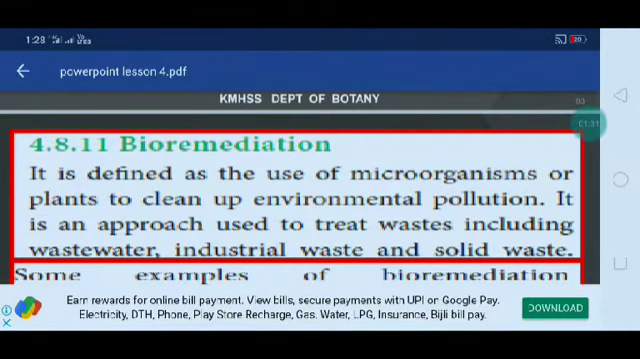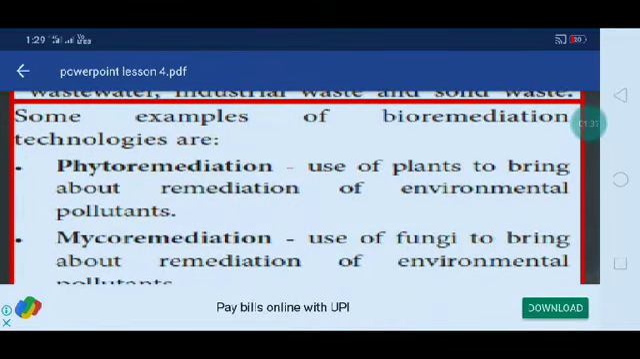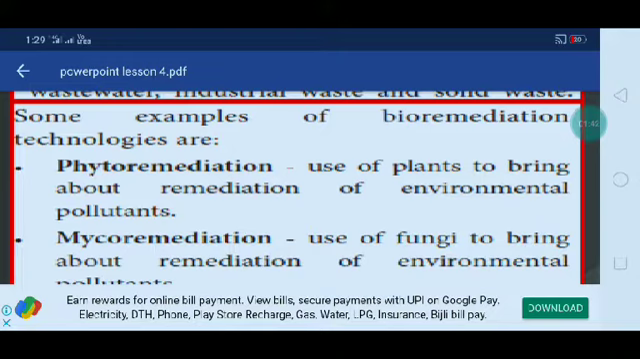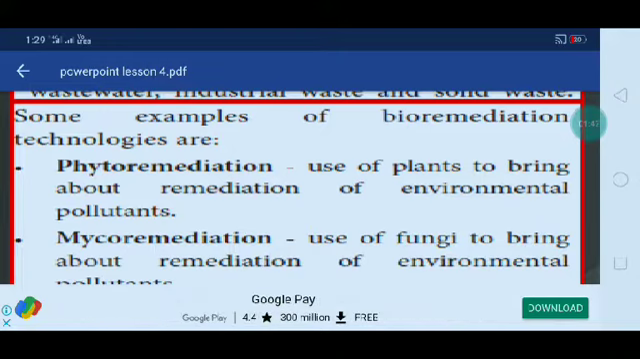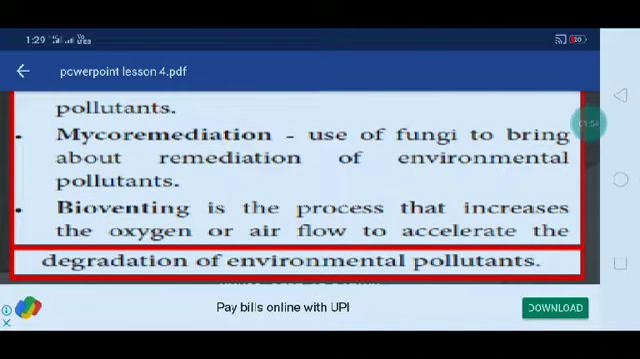So it is an approach used to treat wastes, including wastewater, industrial waste and solid waste. That's all. Now, there are some examples. First one, phytoremediation: use of plants to bring about remediation of environmental pollution. With the help of plants to bring about the remediation is called phytoremediation. What do you mean by mycoremediation? Use of fungi to bring about the remediation of environmental pollution. That is called mycoremediation, with the help of fungi.